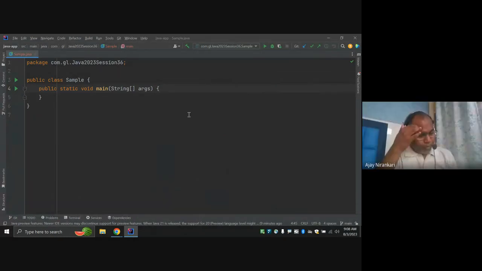Okay, so today we are going to continue our session on the class. Till now we have covered how we can write a class, and in the class we can write methods, constructors, and variables, right?